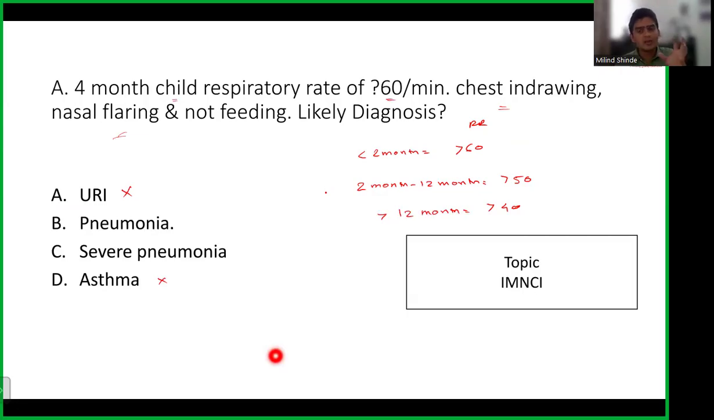So now I know that it's a pneumonia, whether it's a normal pneumonia, just a pneumonia, or a severe pneumonia, because management depends on that. So what will help you here, even if you don't know the IMNCI guidelines, is that you understand. See, looking at the chest indrawing and not feeding, definitely it looks like a severe case. So if I have to put an answer here, I'll definitely put severe pneumonia.